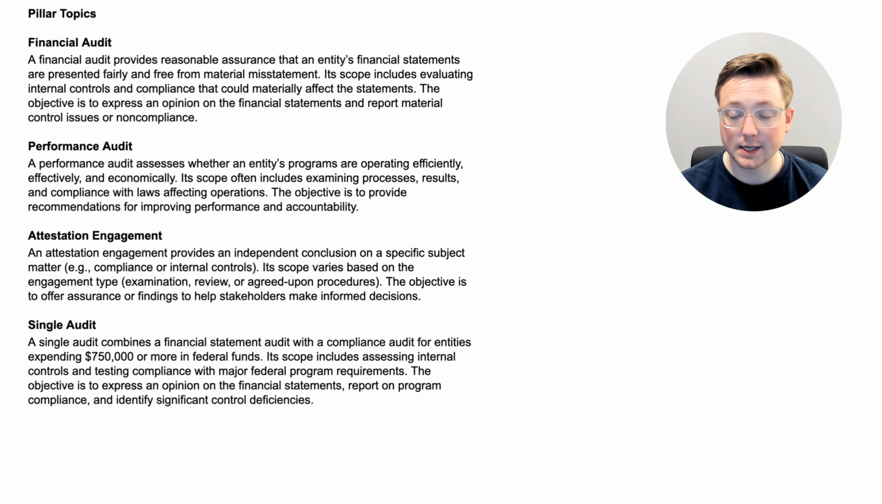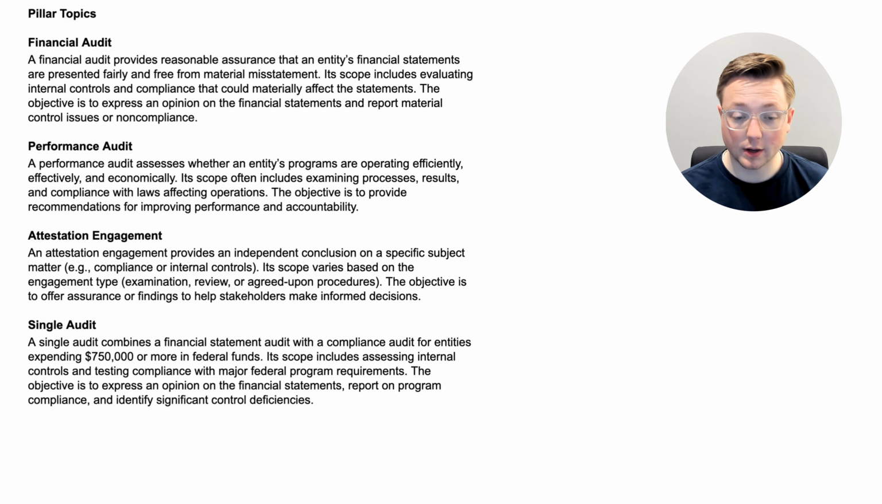Now let's talk about attestation engagements. Remember, this is kind of a broad category. There's not just one kind of attestation engagement, so let's talk about it. An attestation engagement provides an independent conclusion on a specific subject matter, and that would be something such as compliance or internal controls. Its scope varies based on engagement type. So you could have an examination engagement, you could have a review engagement, or an agreed upon procedures engagement. The objective is to offer assurance or findings to help stakeholders make informed decisions. And we talked about a review engagement in the previous video. Again, we're going to dive into all the different kinds of attestation engagements as we go further into audit.